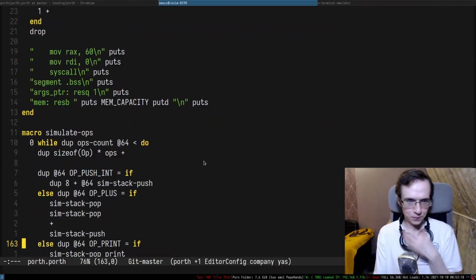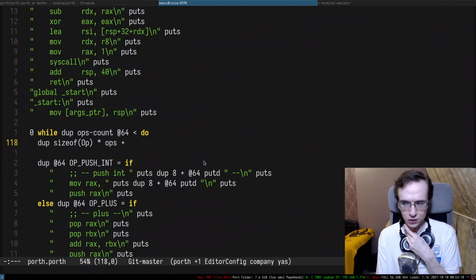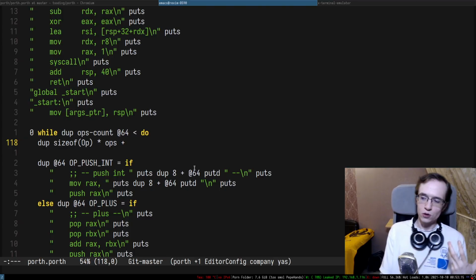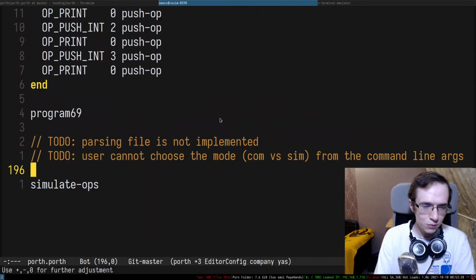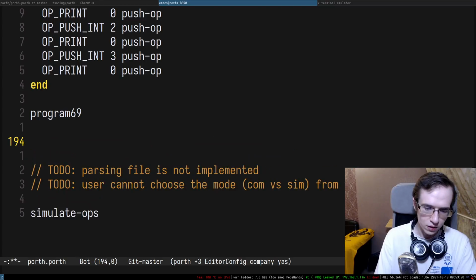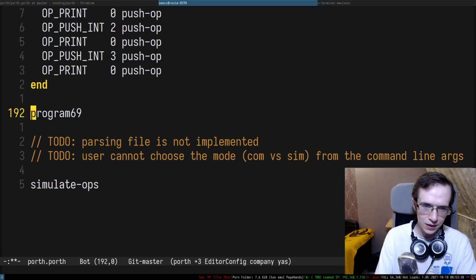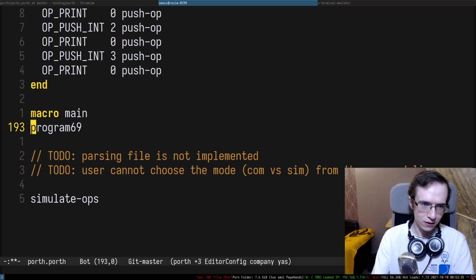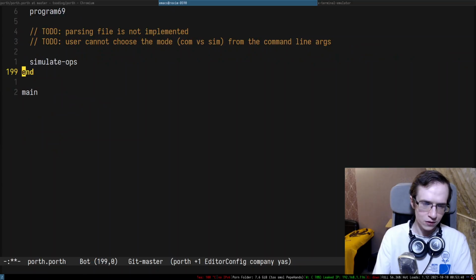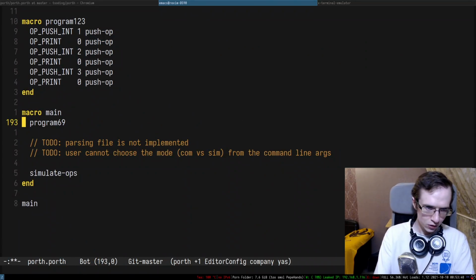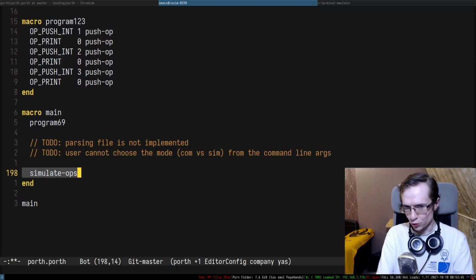Basically subcommands, right? I think it should be relatively easy to implement subcommands because you just have to grab the command line argument, and that's basically it. You just grab the command line argument. Let me see. So we can do argc, right? Maybe we're gonna do it somewhere here. So I'm also thinking I'm gonna introduce a macro main, and it's gonna be sort of like an entry point of the compiler, and this is where we're gonna start doing things. So here we first push the program, we prepare the program, and then we either simulate the program or do something else, right?